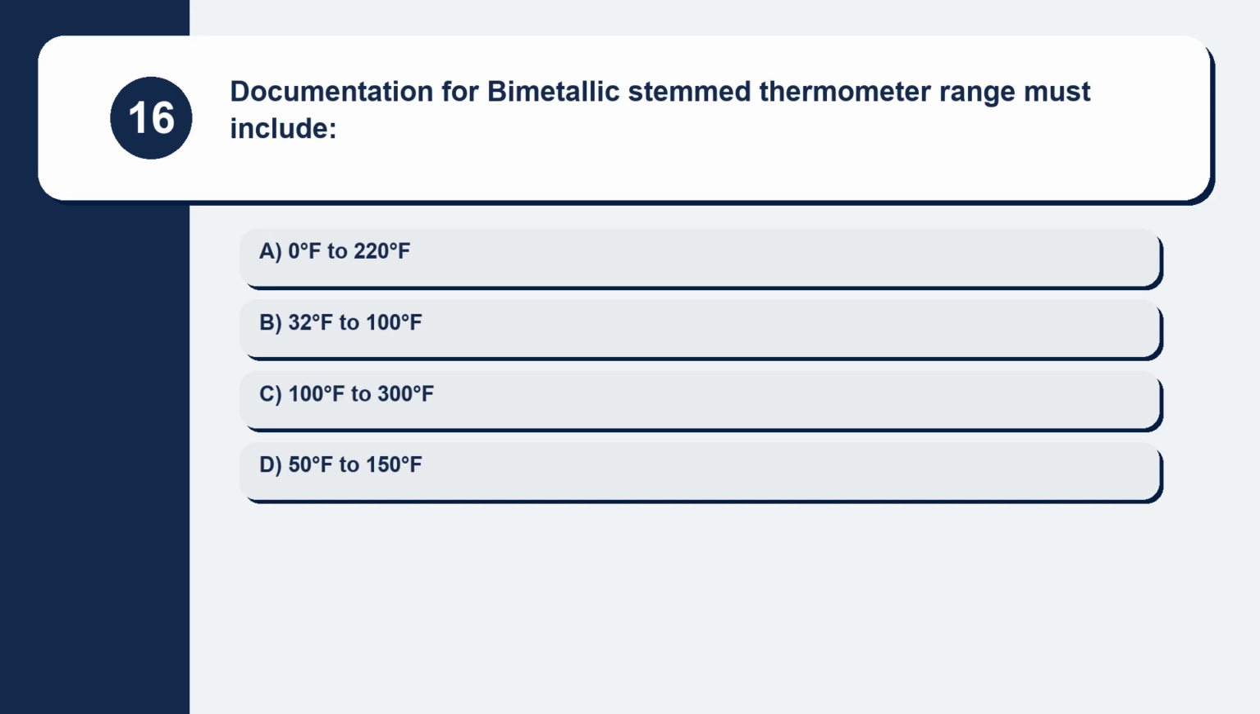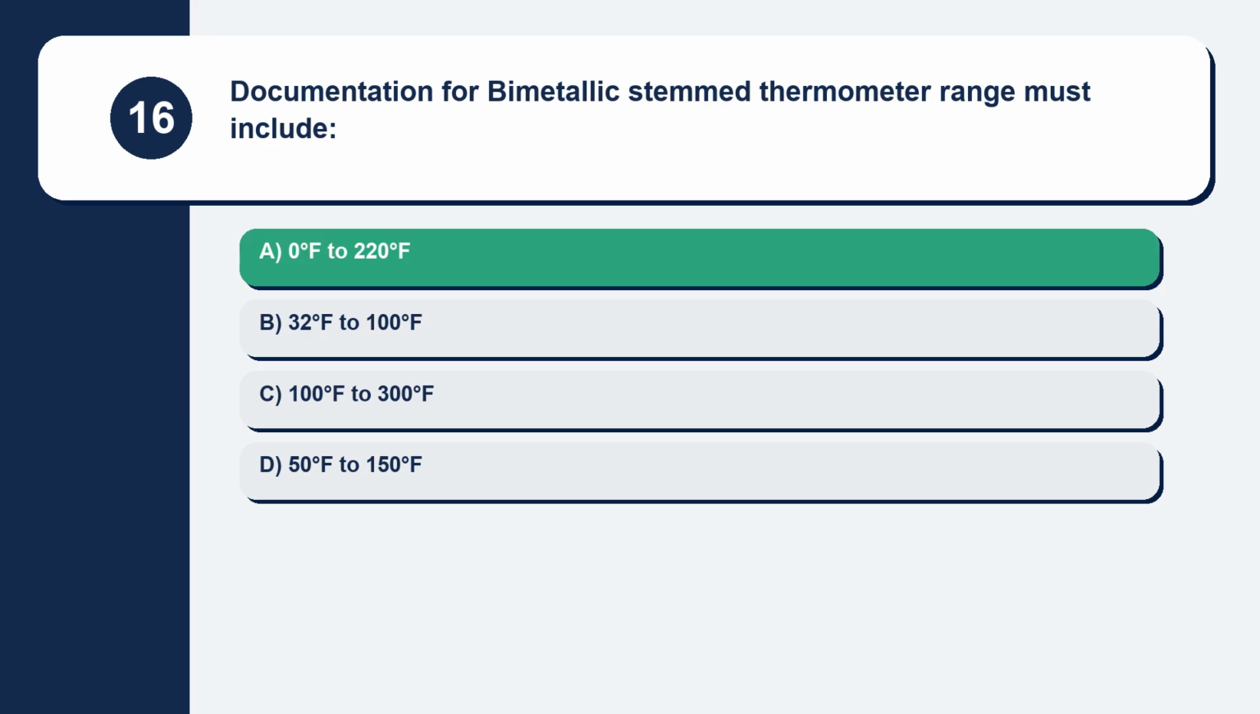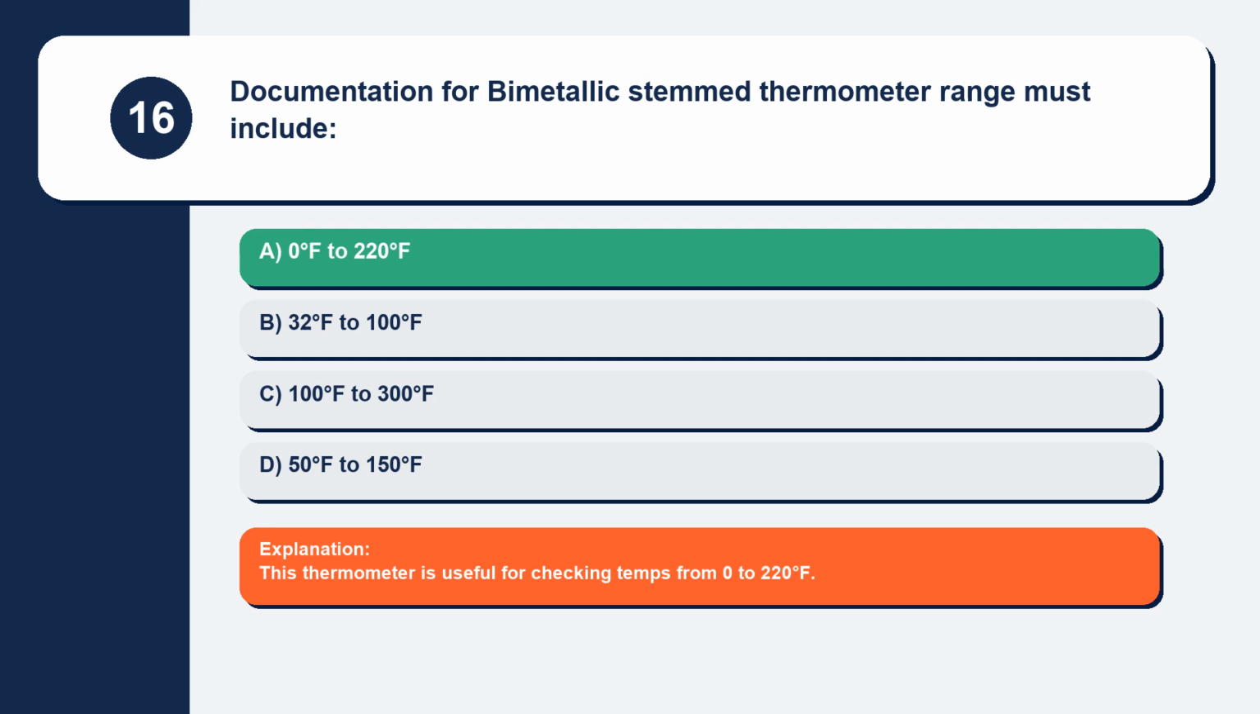Question 16. What range must a bimetallic stem thermometer cover: 0 degrees Fahrenheit to 220 degrees Fahrenheit, 32 degrees Fahrenheit to 100 degrees Fahrenheit, 100 degrees Fahrenheit to 300 degrees Fahrenheit, or 50 degrees Fahrenheit to 150 degrees Fahrenheit? This thermometer is useful for checking temperatures from 0 to 220 degrees Fahrenheit.